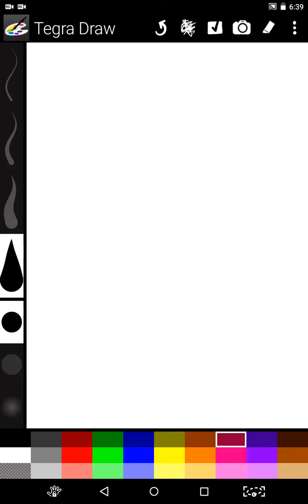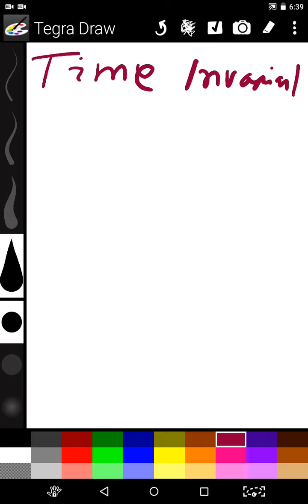Now we will go for the time invariant system. Time invariant means physically that if we give a single input now, or after 10 minutes, or after 1 hour, the system gives the same result.